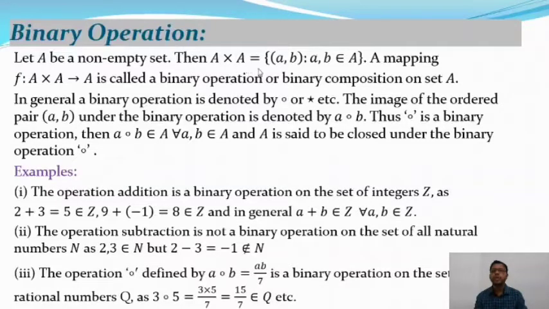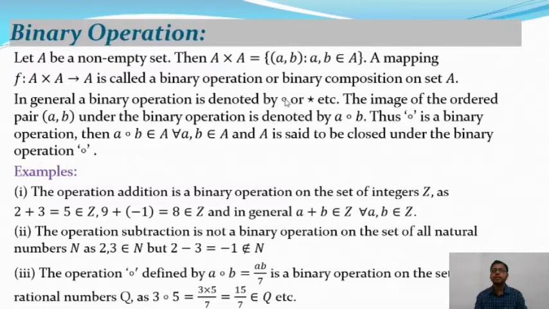So A cross A is equal to the set of points (a, b) such that a and b belong to A. So a mapping f from A cross A to A, the Cartesian product of a non-empty set, is called a binary operation or a binary composition on a set. In general a binary operation is denoted by star or by this composition symbol.